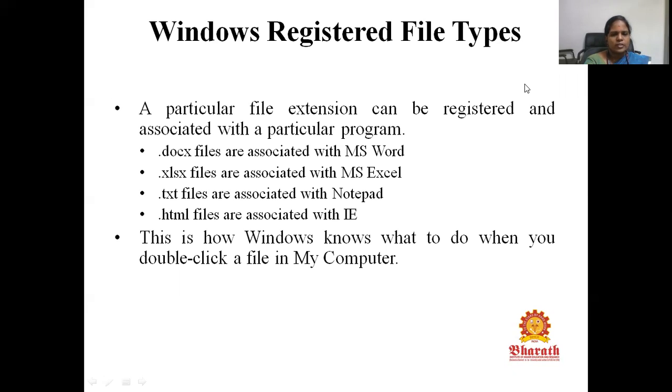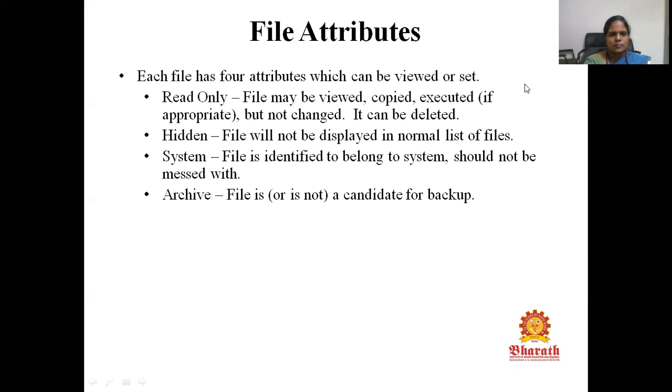So this is how Windows knows what to do when you double click a file, what type of program it is and how to open the program. If the extension is missing in a file, Windows cannot open the particular file.